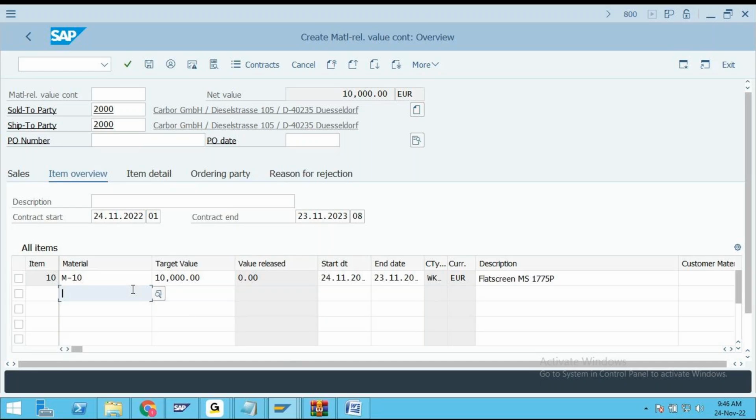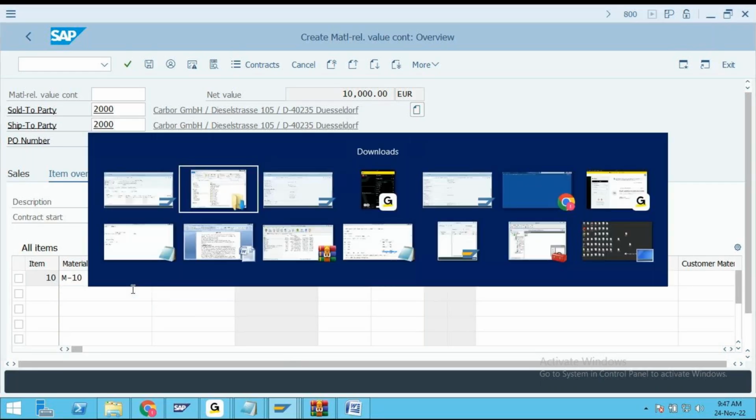If the screen has to be changed, in the document type functionality, what we have to change is the screen sequence group. So open the document type, my friends.